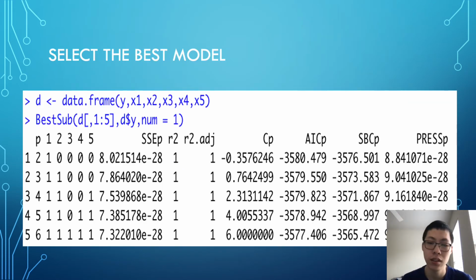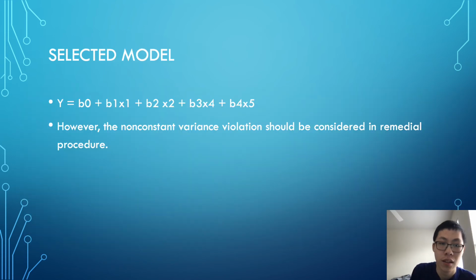And after the model diagnosis, we want to select the models. Here I use the best subsets method for model selection. The key criterion I use to judge the model is the Press-P value. I choose the smallest Press-P value, that is the model when 4 X variables are present and P equals 5. The result is Y equal to B0 plus B1x1 plus B2x2 plus B3x4 plus B4x5.